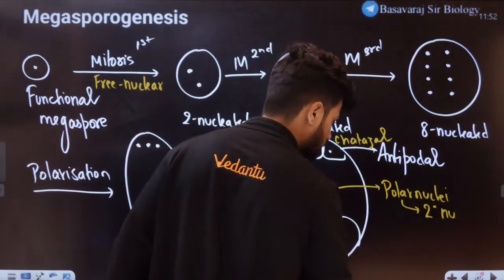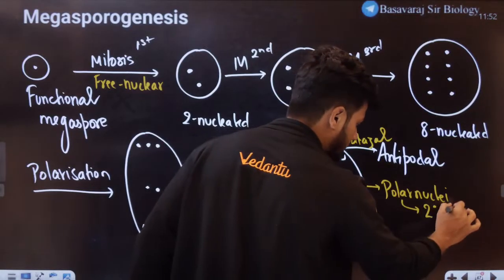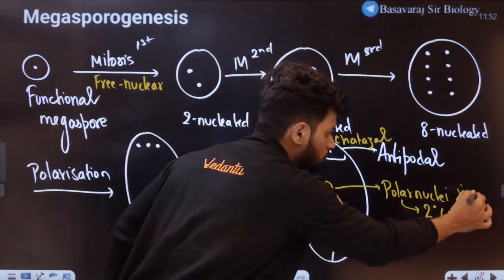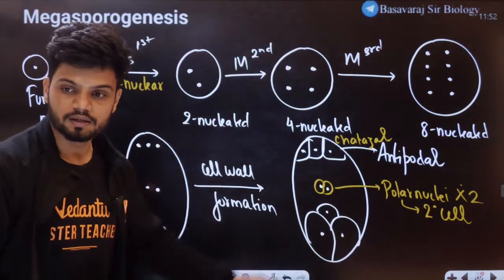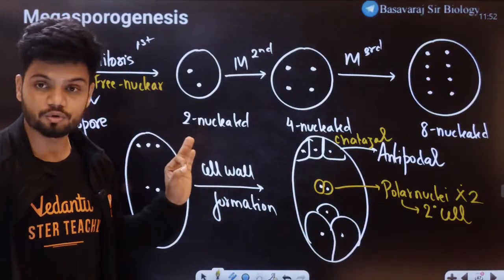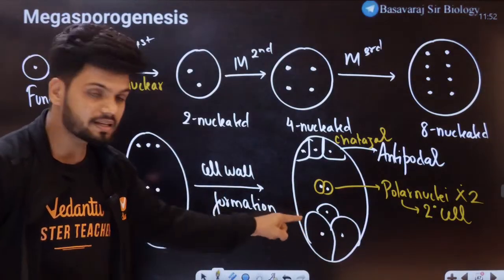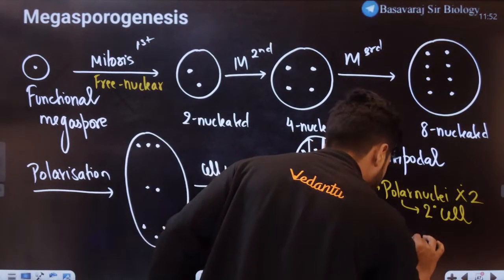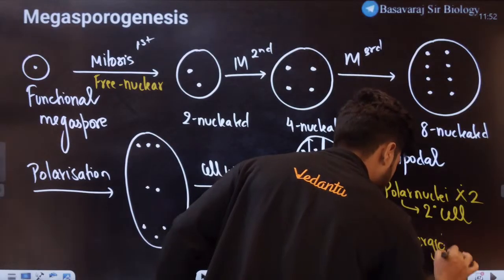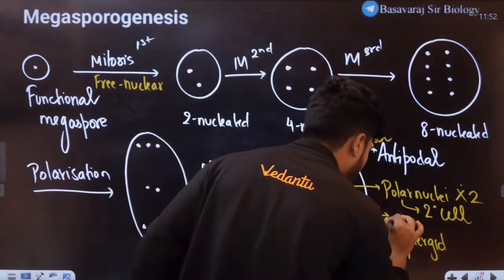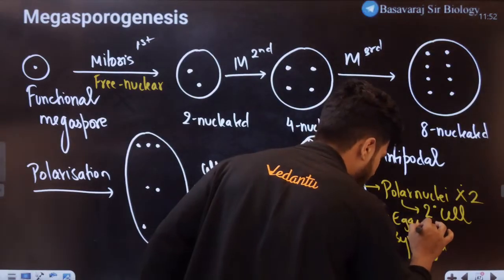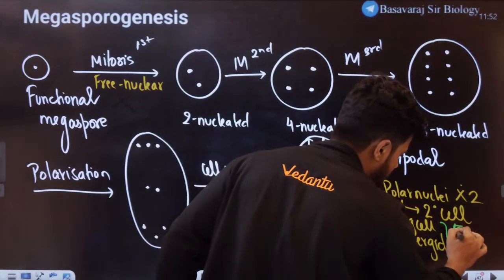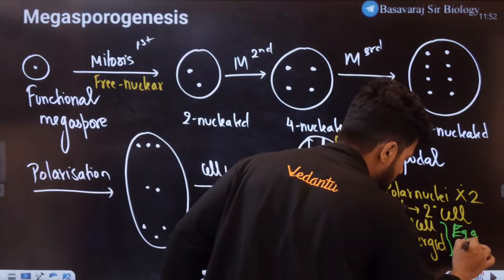And of the three cells here, two are called synergids. This is the egg cell, and the egg cell and the synergids together are called the egg apparatus.